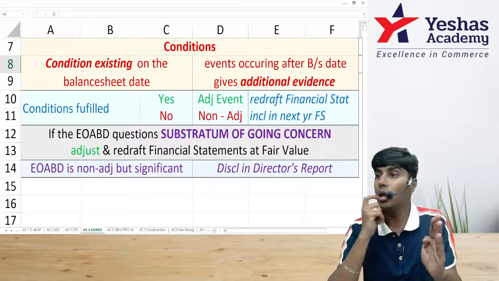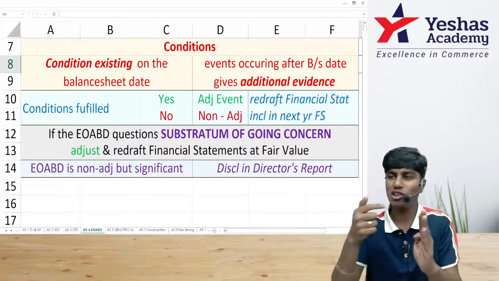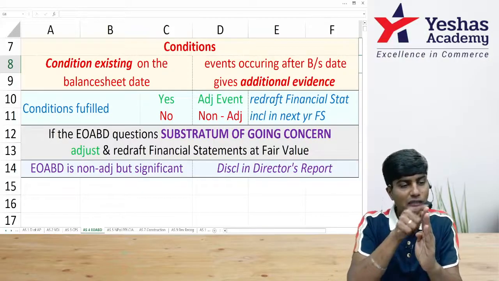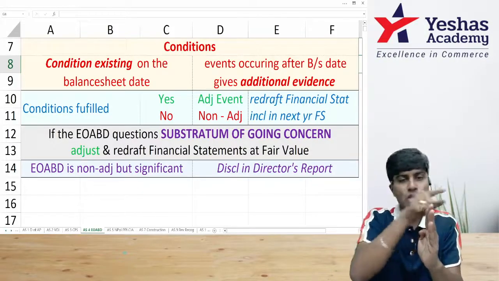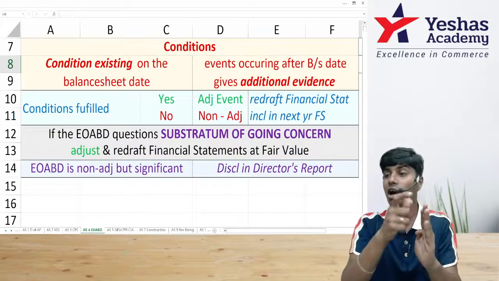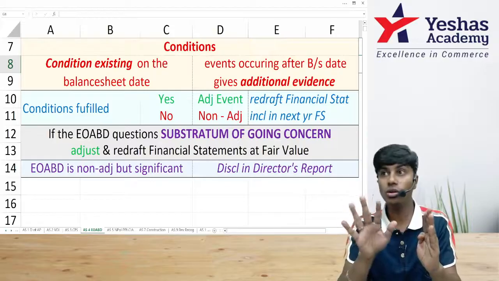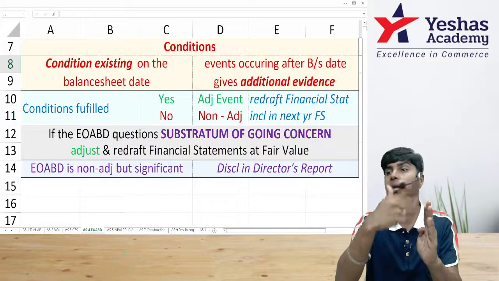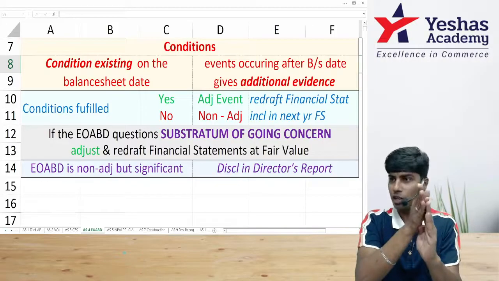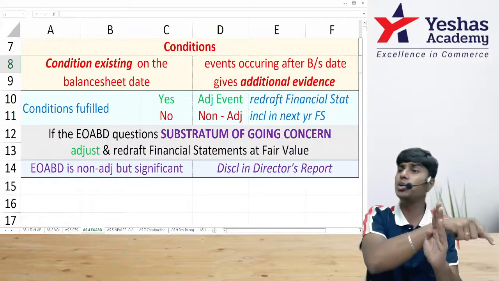It should appear as a bad debt in the next year. But AS 4 says on 31st of March, you know that he might become a bad debt. You had created a provision. After 31st March, you got additional evidence. You adjust it as on 31st of March. So we need to make adjustment. How? Will we book a bad debts entry? No. We'll make provision for 100% of the debtors. The bad debt entry will be passed later. Here we'll debit P&L and credit provision. Later we'll debit provision and credit bad debt.